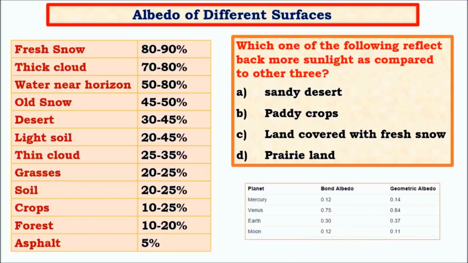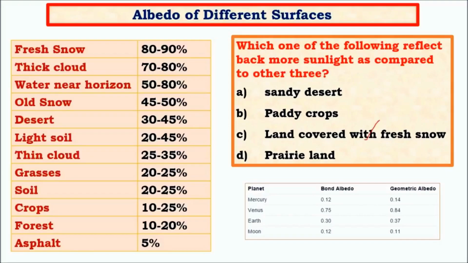So we can see how lesser albedo affects the temperature distribution or the temperature range of different regions. The lower the albedo, the greater is the temperature of the surface. So look at this table and try to answer this question. We can see from the table that fresh snow has the greatest albedo. So the answer for this will be fresh snow.